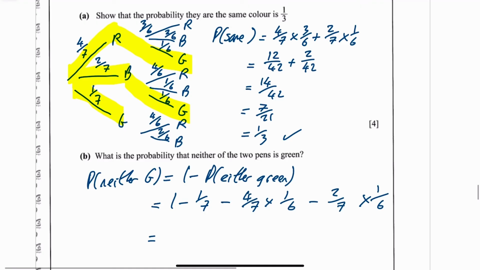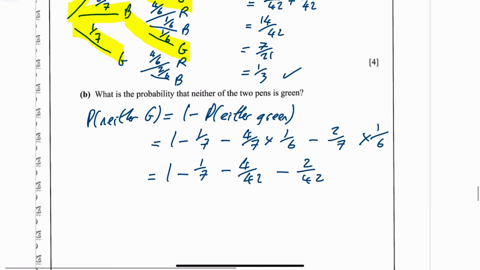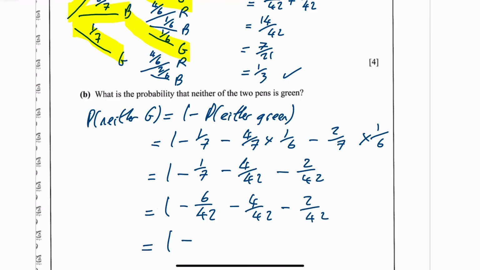So let's just sort that out. That's 1 minus 1 over 7 minus 4 over 42 minus 2 over 42. To make life a wee bit easier, I'm going to change my 1/7 to be 6 over 42, minus 4 over 42, minus 2 over 42. So that works out to be 1 minus 12 over 42.